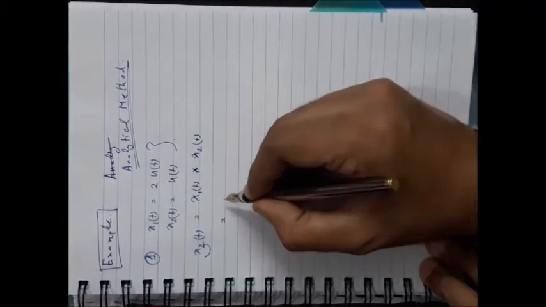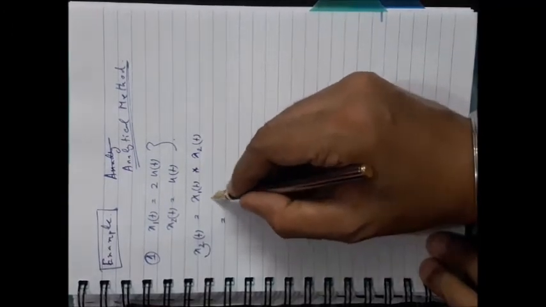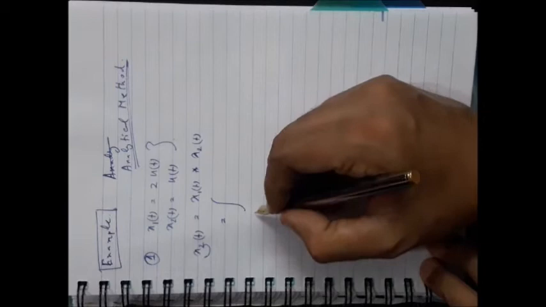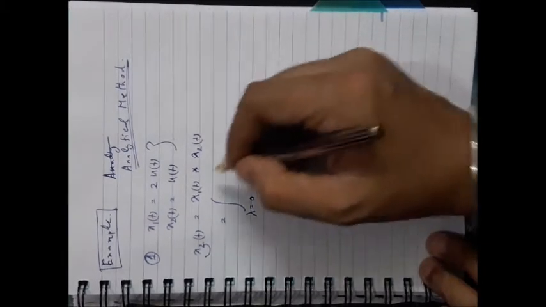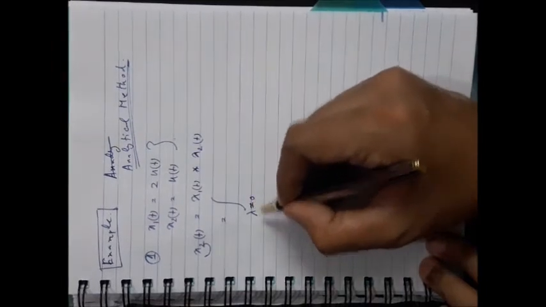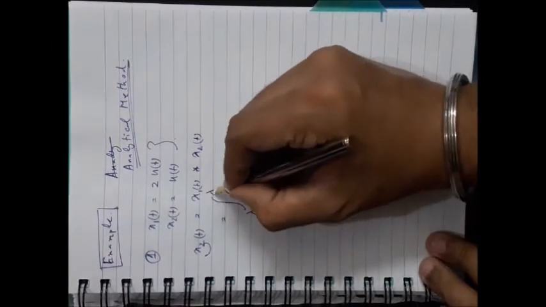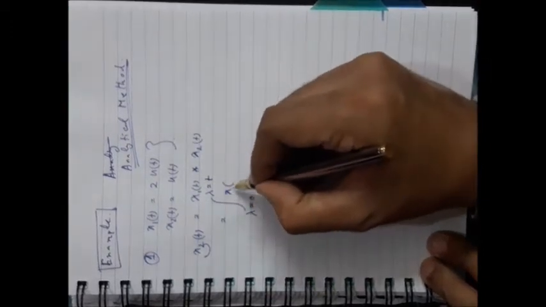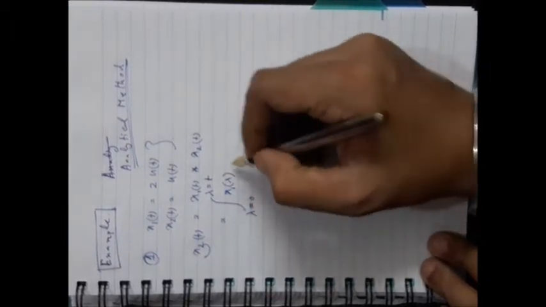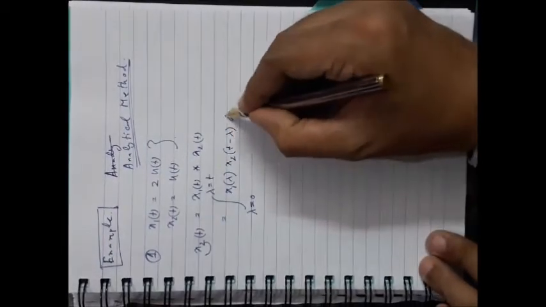Now how can you do that? Just consider the limit of lambda should be starting from 0 up to t. x1(lambda), just I am using the formula of the convolution, x2(t minus lambda) d lambda.